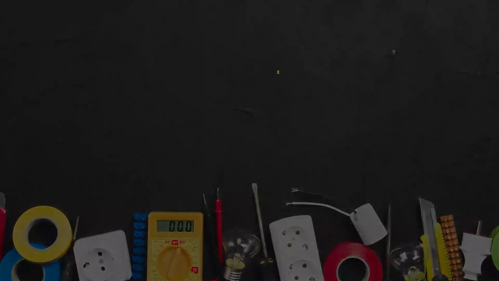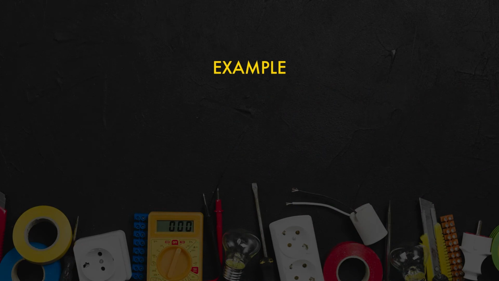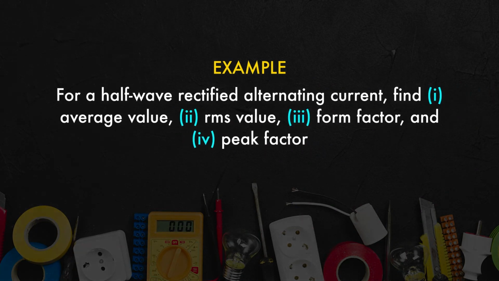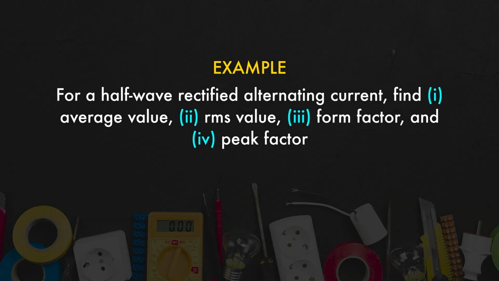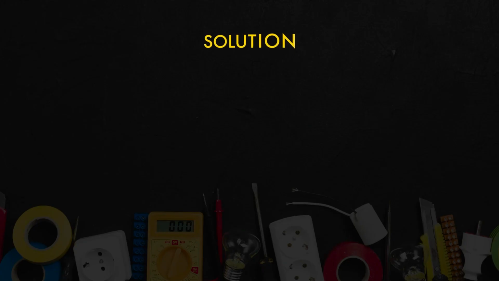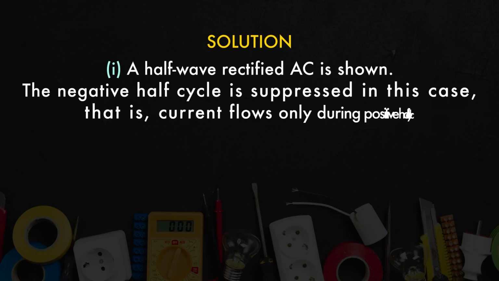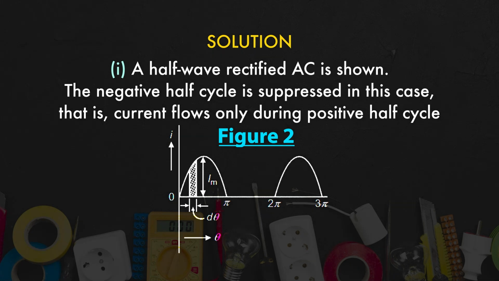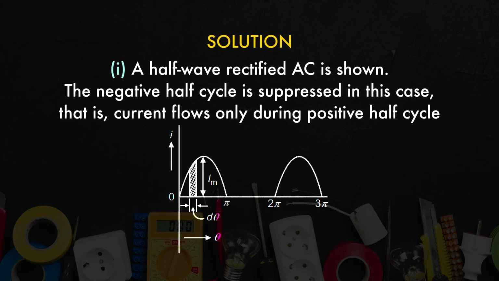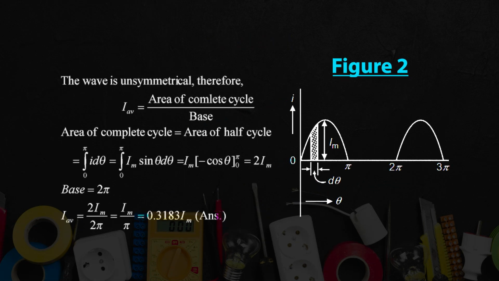Another example we can consider for understanding. For a half wave rectified alternating current, find the average value, RMS value, form factor and peak factor. Here you can see in the figure the half wave rectified alternating current. The half wave rectified AC is shown in the figure. The negative half cycle is suppressed in this case, that is, current flows only during the positive half cycle. Because the wave is unsymmetrical, one complete cycle is to be considered.